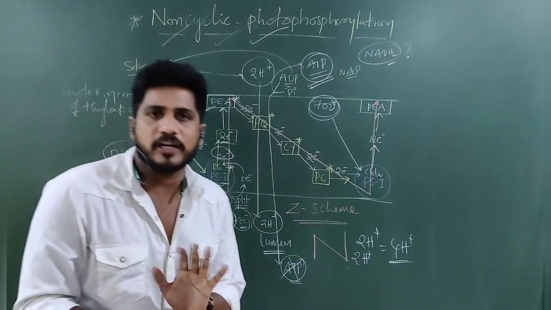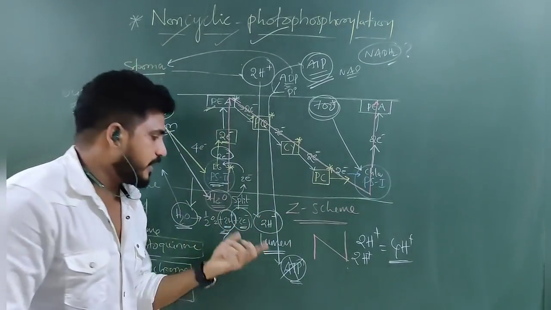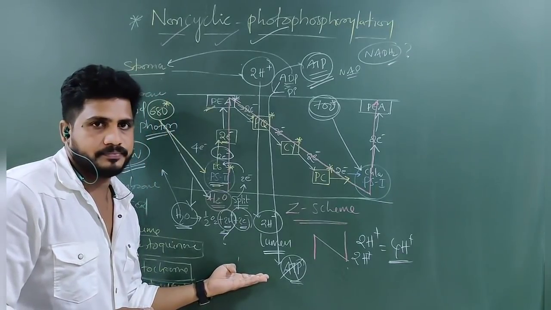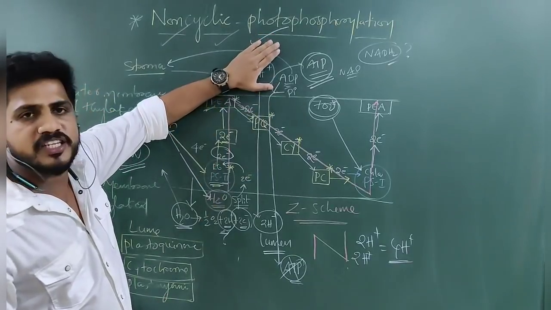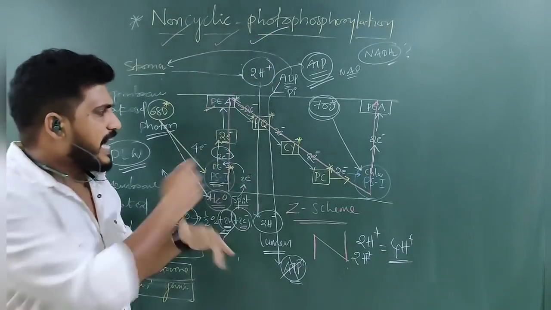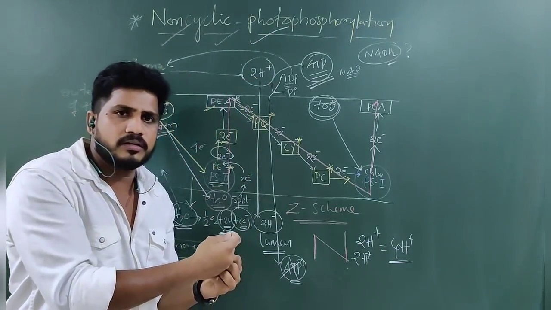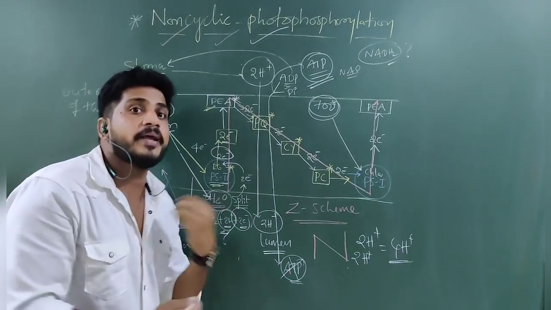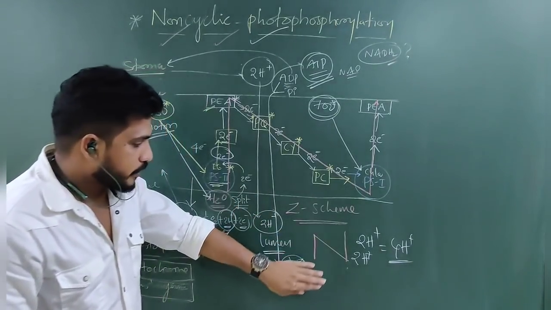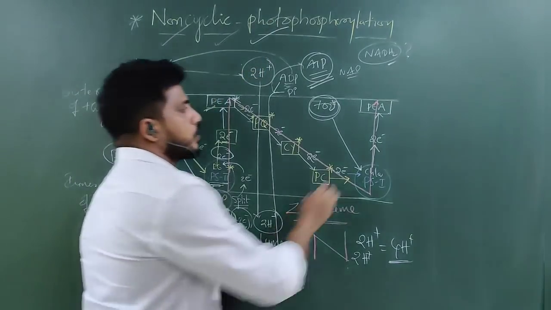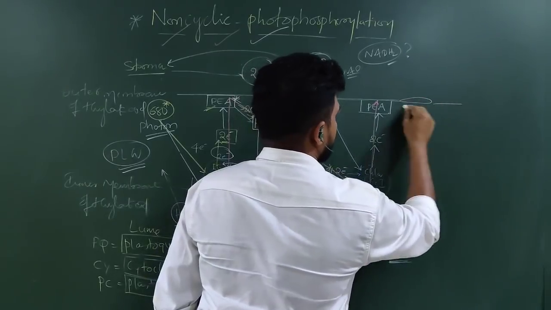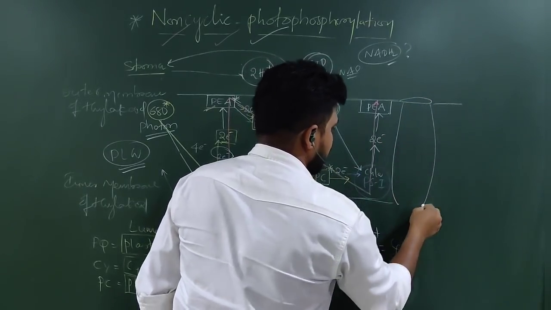So here the number is not a matter. Protons are accumulating in the lumen. Actually, protons are coming from stroma to lumen because the higher concentration is there. But as this reaction goes on, protons will be accumulated here. Then they would like to shift from lumen to stroma. When do they want to shift from lumen to stroma? They have specific channels.